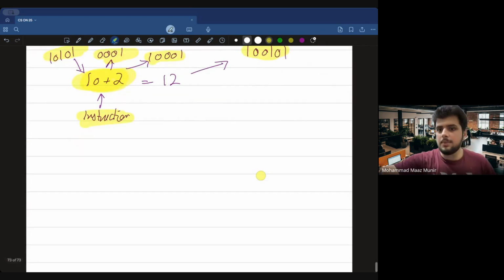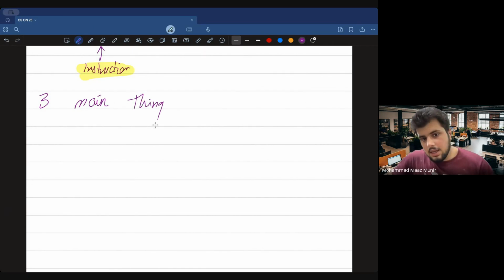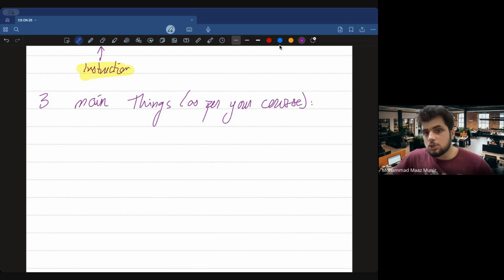Now we have done these things. But inside the CPU, there are three main things as per your course. It's not that these are the only three things, but as per your course you need to know these three things. So what's the very first thing? The very first thing that you should know is basically the control unit.